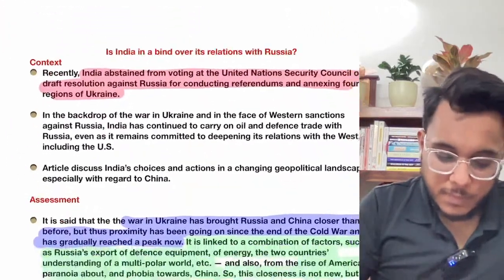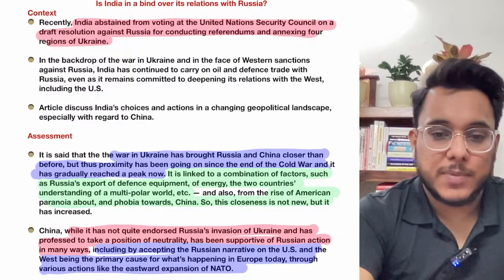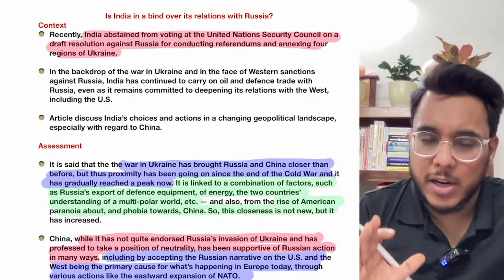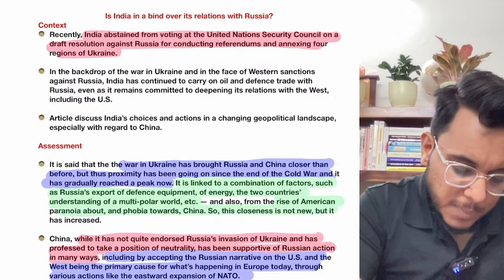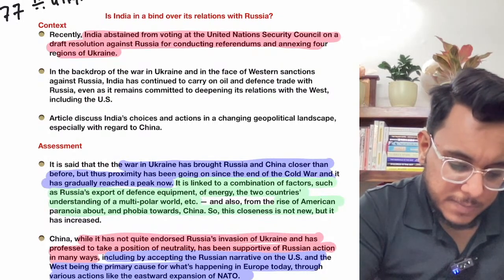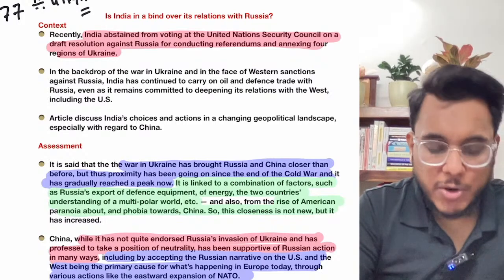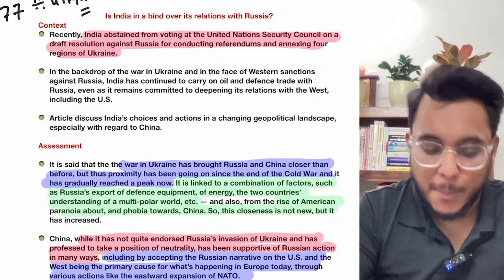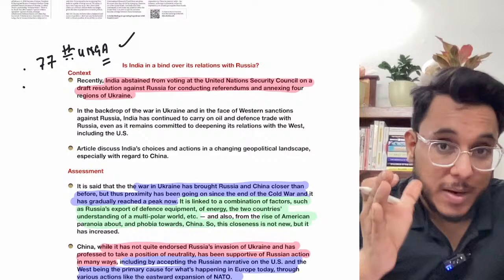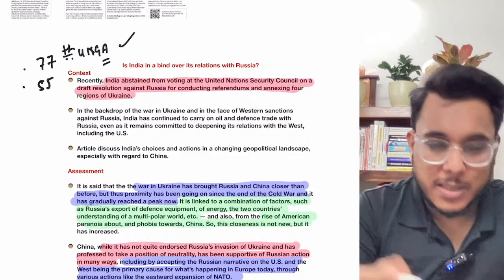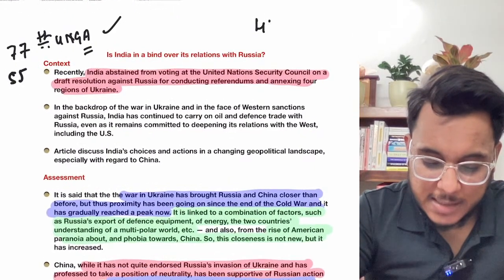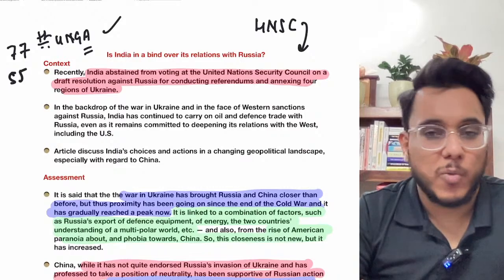Okay, so recently what has happened, we have seen this article in a lot of detail in our newspaper also, that India has participated in the 77th United Nations General Assembly session. This is one thing that happened. Presently, we are also participating in the United Nations Human Rights Council's 55th session, the 55th session of the UNHRC, and before that we have also participated in the session in the UNSC.